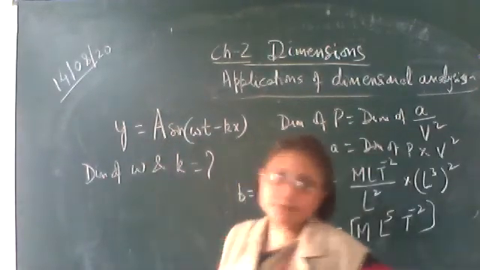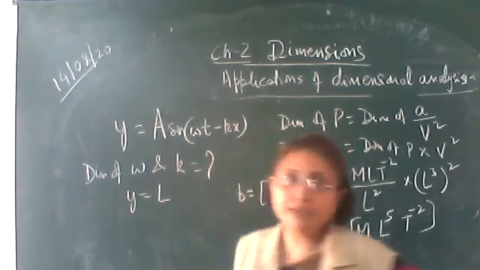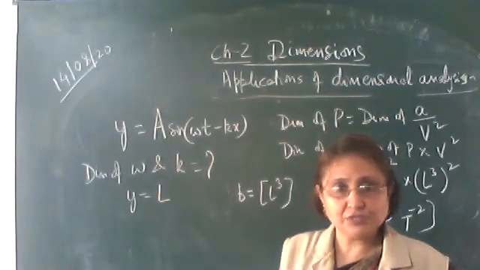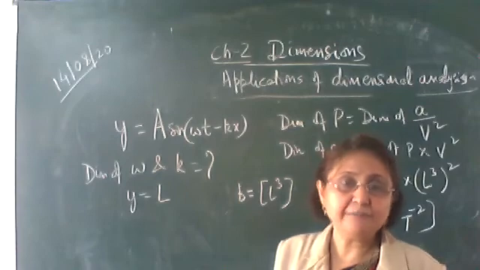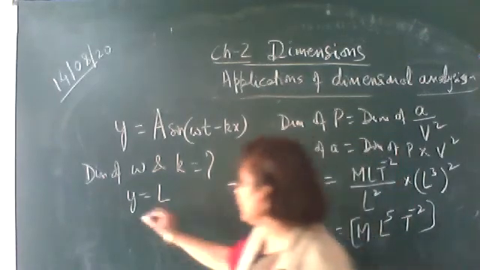Y is the displacement. Displacement has got a dimension, capital L. A is the amplitude given in the question, and amplitude is maximum displacement, so this is also some displacement.